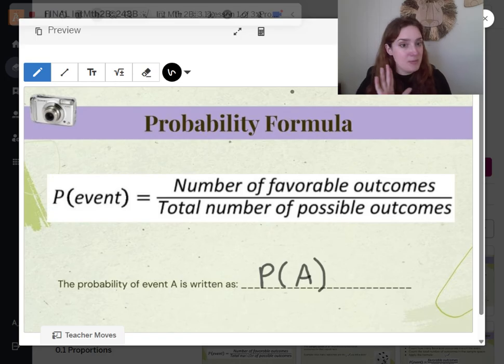Again, pause at any point if I'm going too fast. You're like, wait, I gotta write this down. Pause. This is a recording. Remember, you can pause at any time.